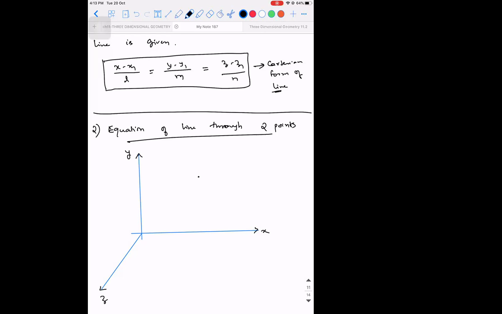So if you take a point A and B, let's say there is a line that is passing through two given points. So when I say given, x1, y1, z1 is one point, x2, y2, and z2 is another point. Okay, so let this be.